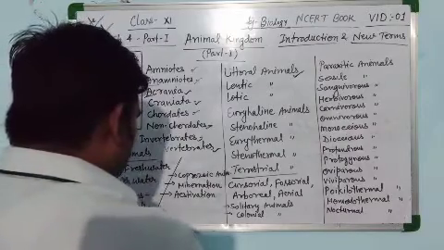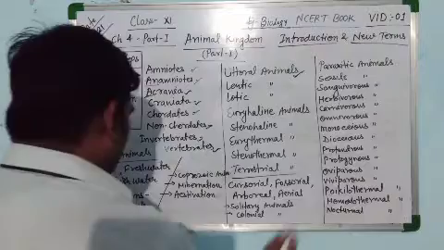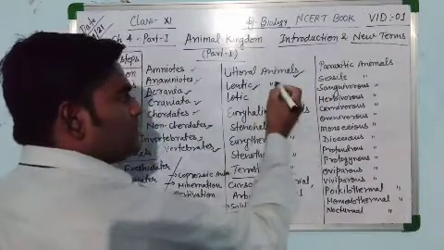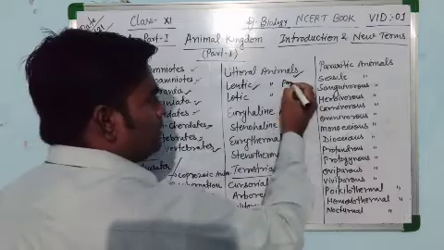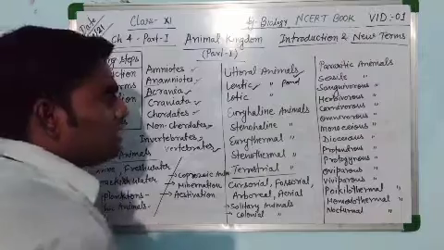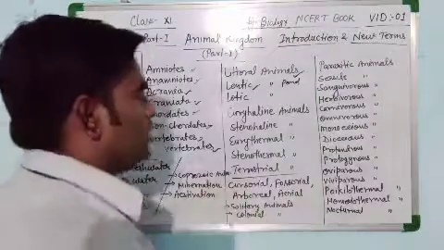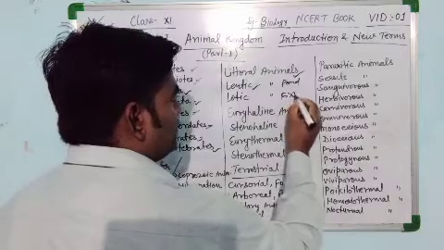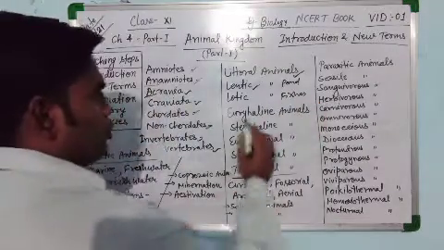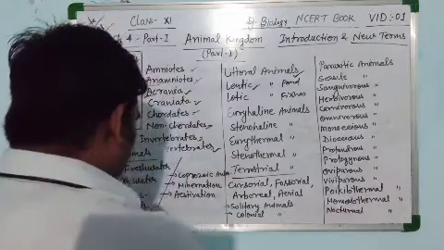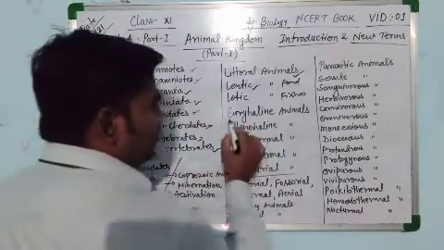Next one is lentic. Animals which live in stagnant water such as a pond are said to be lentic animals. Lotic animals are the animals which live in running water, for example, fishes. Euryhaline animals have a wide range of salinity.